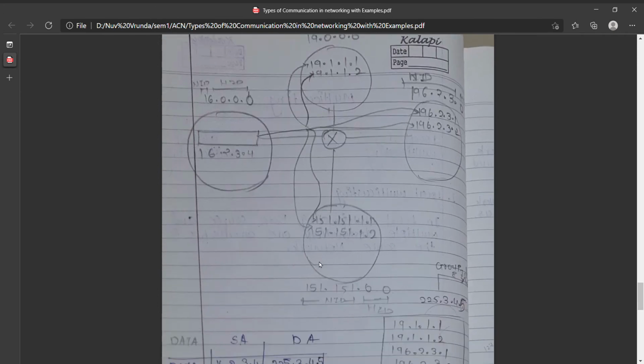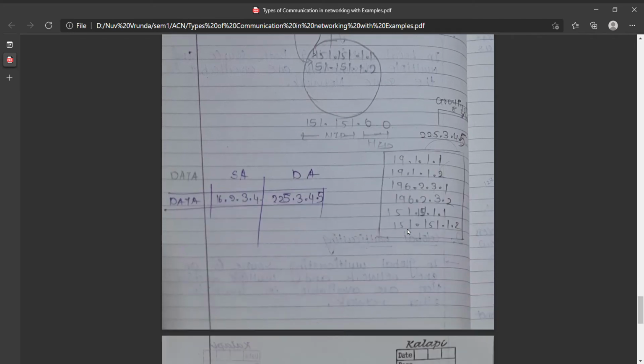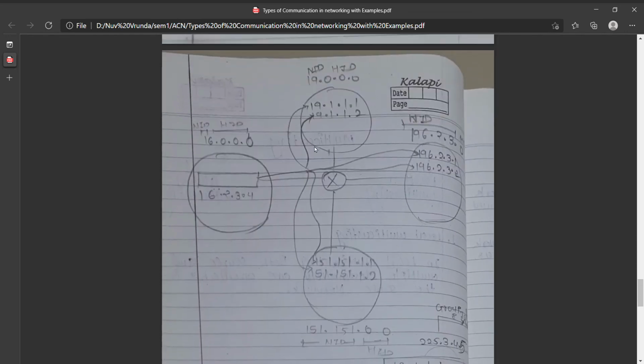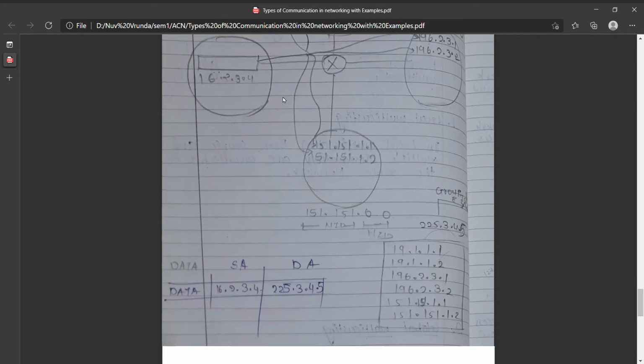And another is 151.151.1.1. So according to every IP address we have to deal with the multicasting network, like we have a source address and a destination address. According to the arrows, we realize that we can send the data from one network to another, and similarly vice versa. So it is a bi-directional communication, we can say.